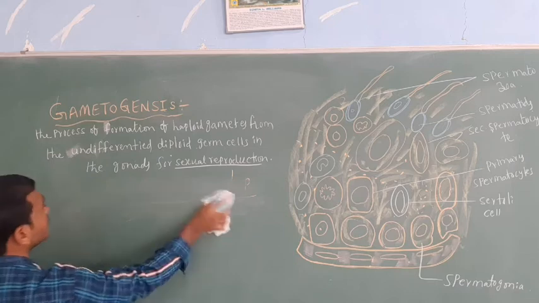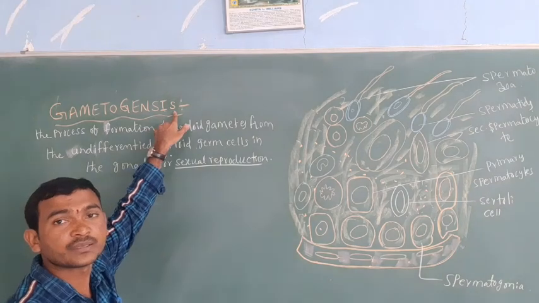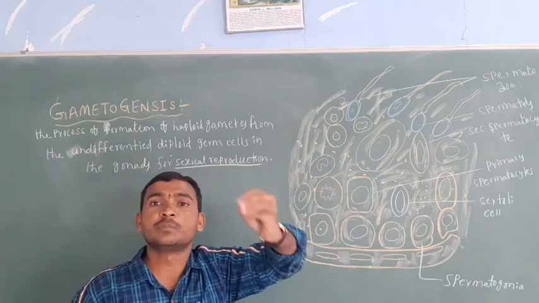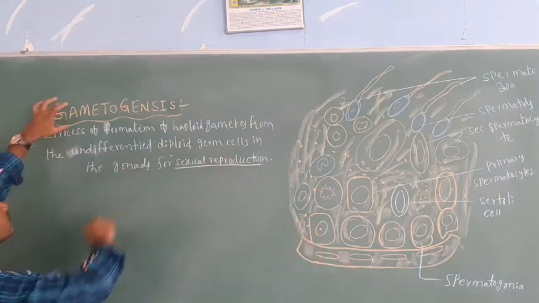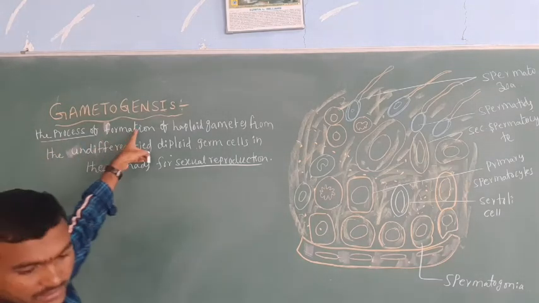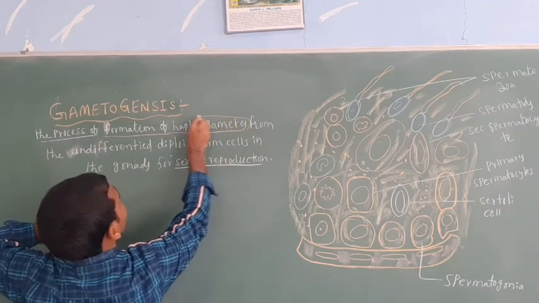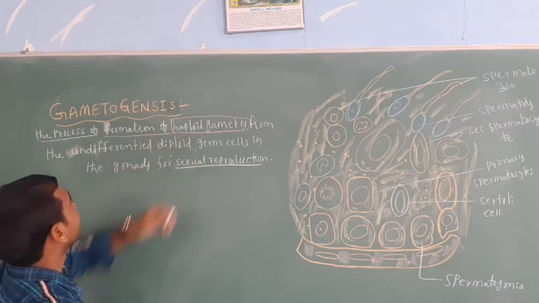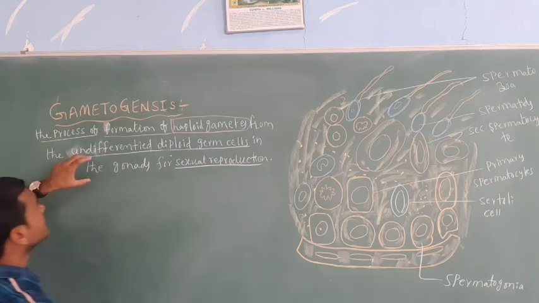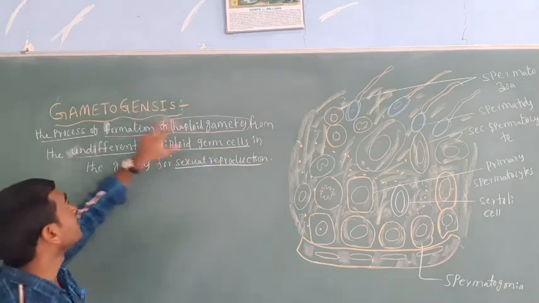Now let us go to our topic, gametogenesis. After gametogenesis, we will discuss the female reproductive system. See here, the definition of gametogenesis: the process of the formation of haploid gametes from undifferentiated diploid germ cells in the gonads, for sexual reproduction, is called gametogenesis.